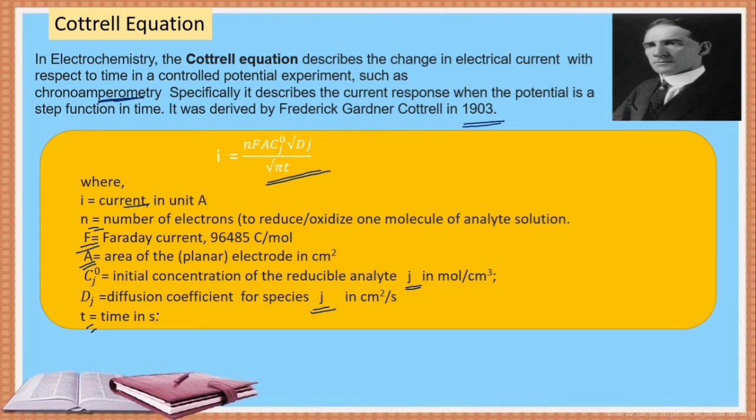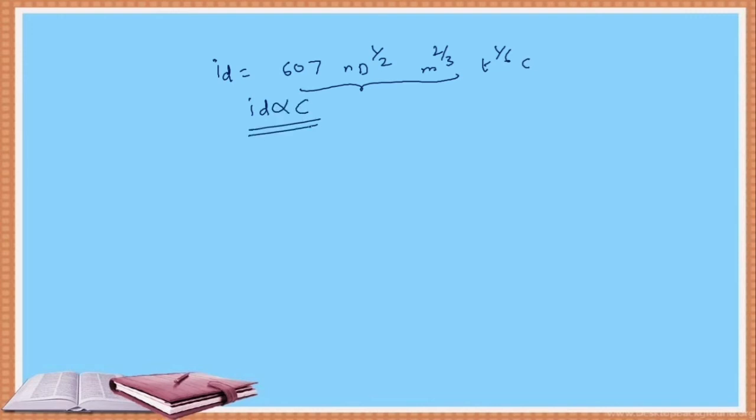By studying the Cottrell equation and Fick's law of diffusion, Ilkovic developed an equation for the average diffusion current: ID is equal to 607 times n, times D to the power of 1 by 2, times m to the power of 2 by 3, times t to the power of 1 by 6, times C. All these are constants, so we can write ID is directly proportional to C, or ID is equal to K into C, where K is a constant.